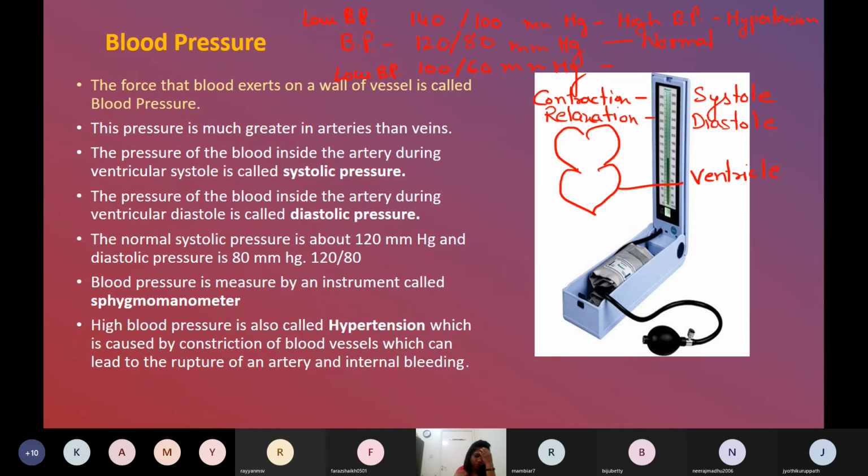Systole and diastole. So when it is contracting, at that time blood pressure is 120. When it is relaxing, it is called 80. Now come to the millimeter Hg. Millimeter means this is a sphygmomanometer. So this is a traditional sphygmomanometer.